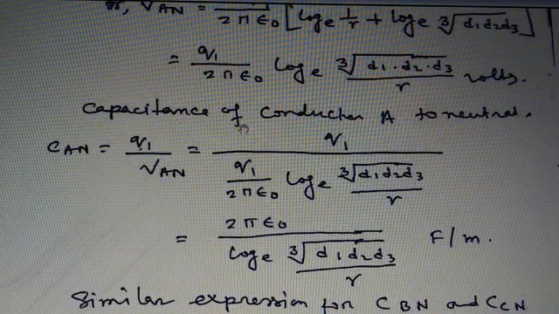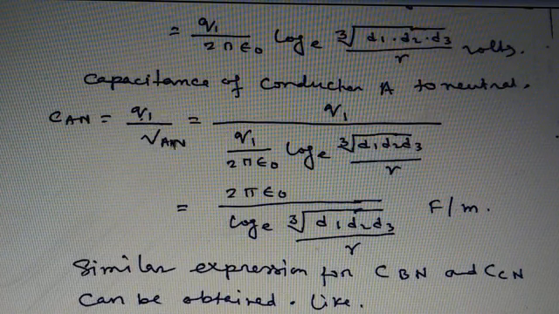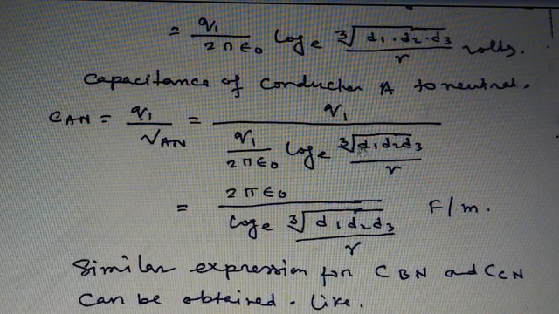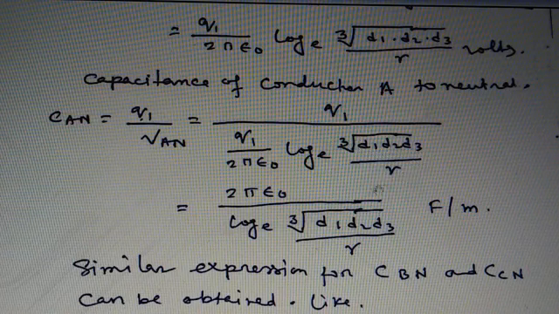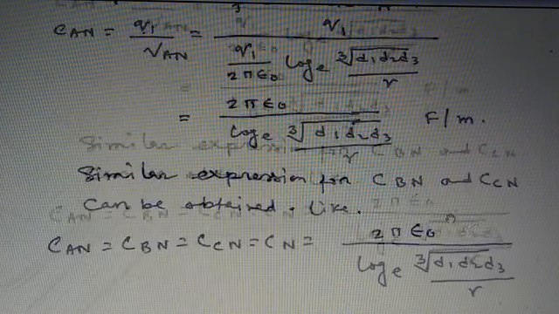Now the capacitance of conductor A to neutral, CAN, equals Q1 by VAN, that is equal to Q1 divided by Q1 by 2 pi epsilon 0 log base e cube root of D1 into D2 into D3 divided by R. So that is equal to 2 pi epsilon 0 divided by log e cube root of D1 into D2 into D3 divided by R farad per meter.